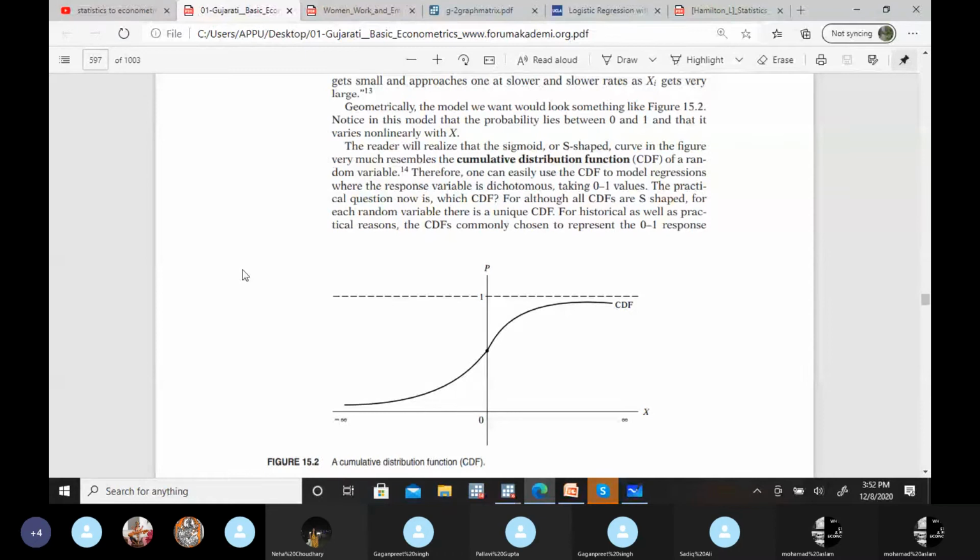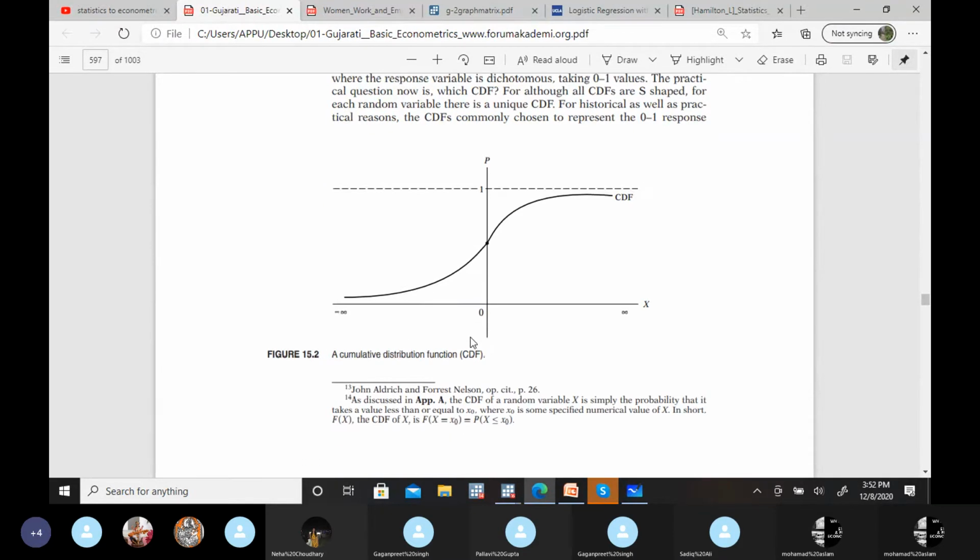This is one of the functions in probability that they have used, the logistic distribution function. This cumulative distribution function ensures that the value will lie between 0 and 1. And it's not the same as some linear function. No, it's not a linear function, but it makes sure that values lie between 0 and 1. So this CDF function is generally what we use in logistic regression.